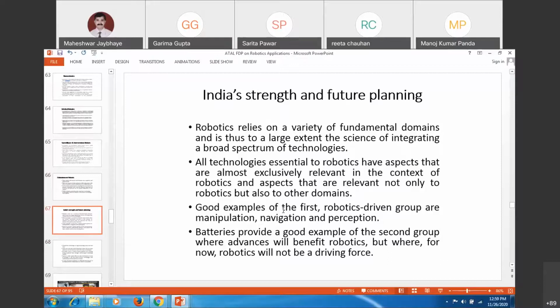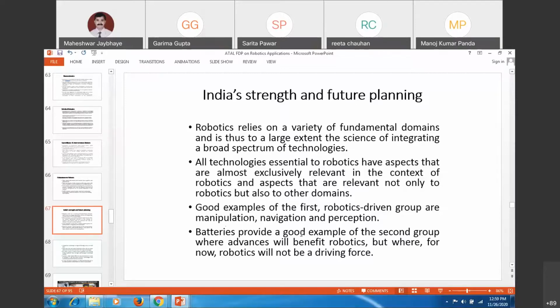Robotics relies on a variety of fundamental domains, and thus there is a large extent of science and integration. A broad spectrum of technologies has to be incorporated. All technology essential to robotics has aspects that are almost exclusively relevant in the context of robotics, but you should use it in other domains also.